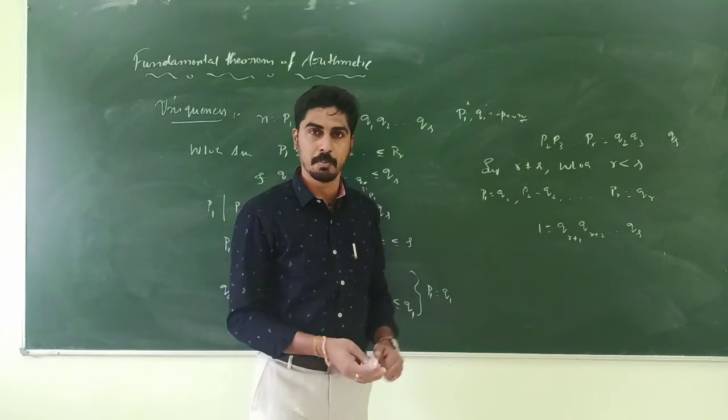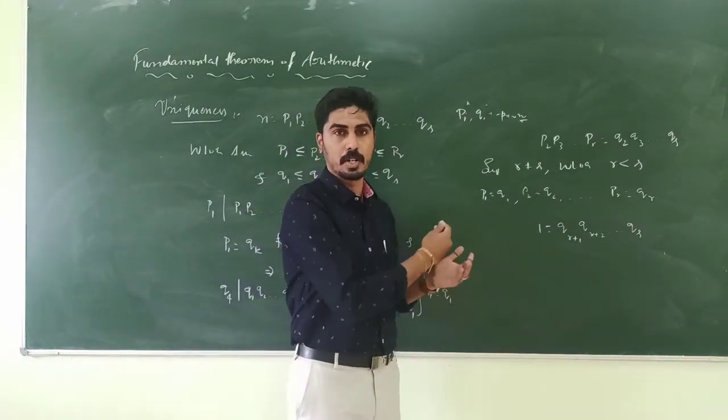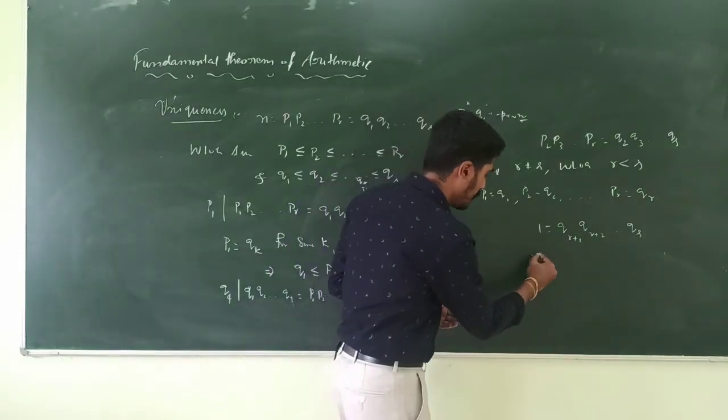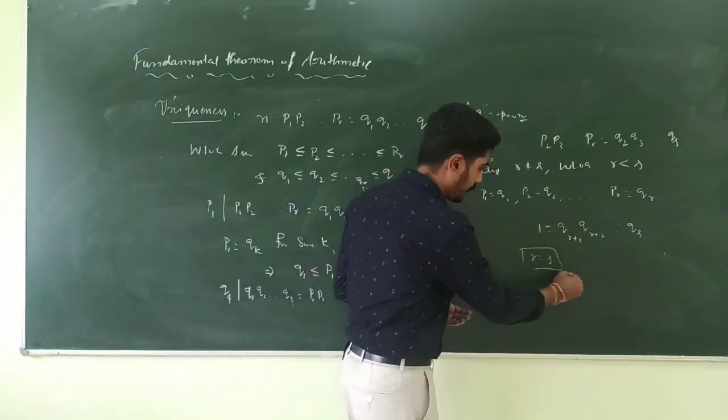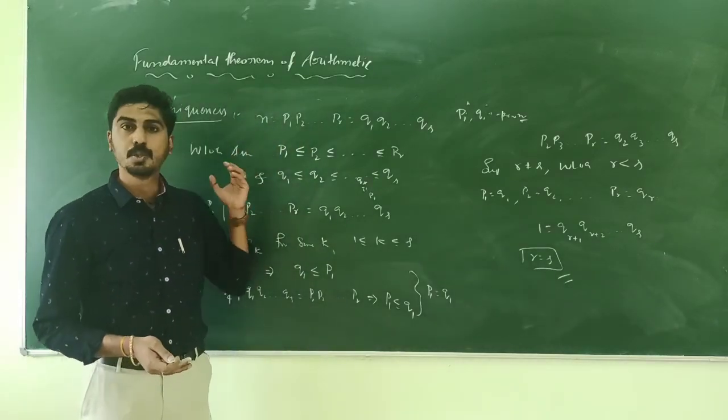All Qi's are prime numbers. Here we are getting that a product of prime numbers is equal to 1, which is a contradiction. Hence, we should have r equal to s. So this proves the uniqueness part.